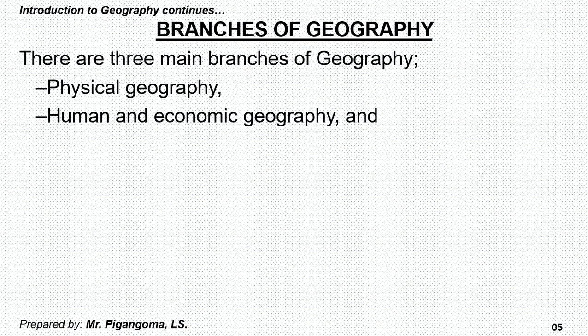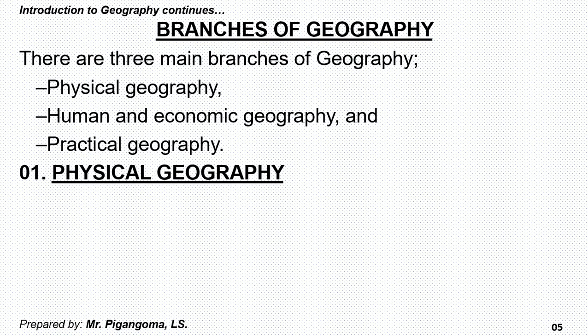And also we have practical geography, the minor branch among the three. It is a minor branch of geography, and we'll discuss later what it is and what it is all about. Let us begin with physical geography.